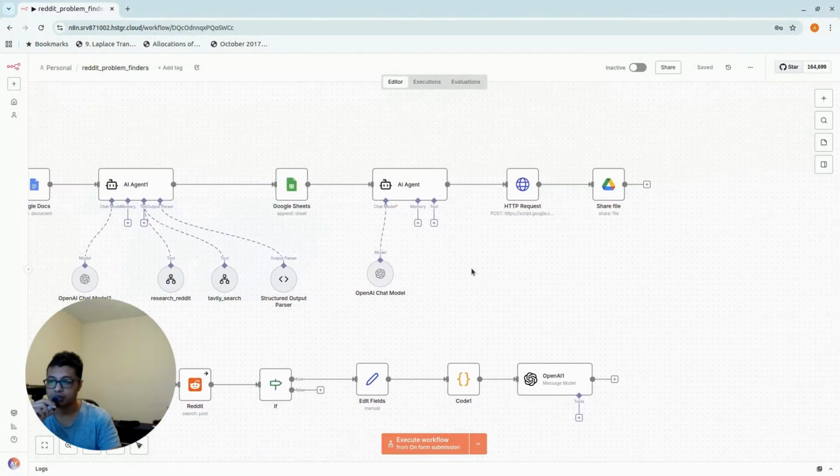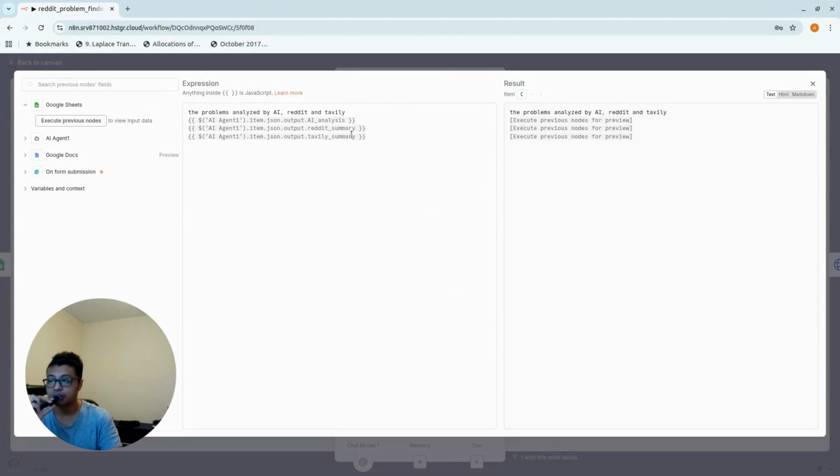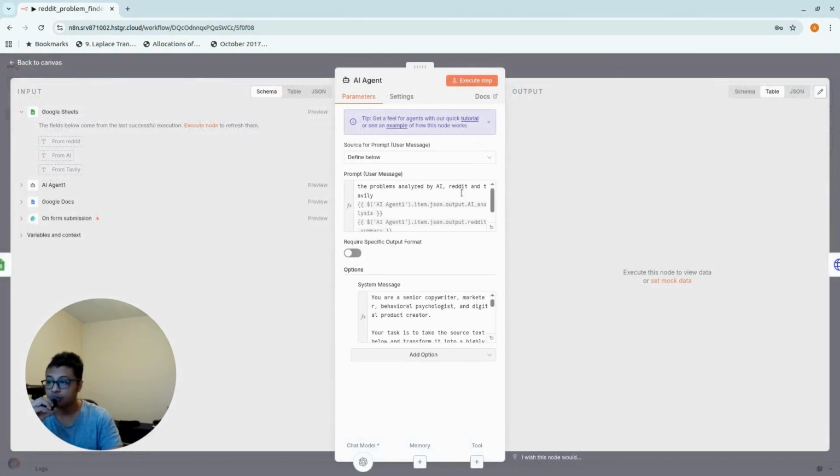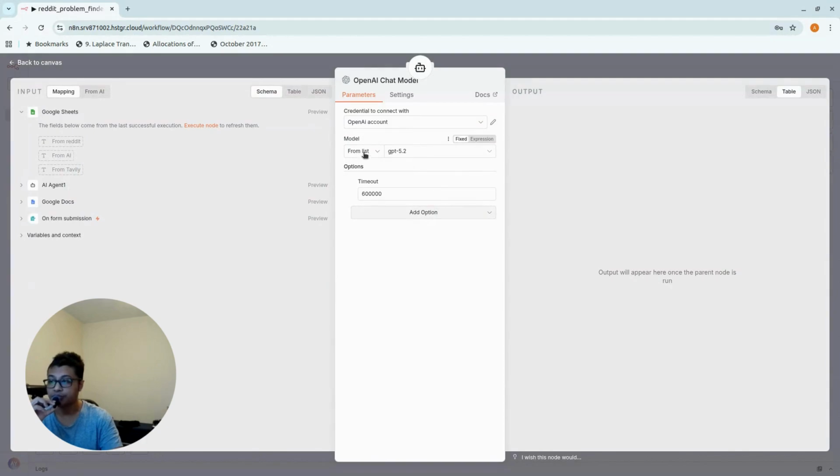And the second part is going to be the content generation, the solution generation. So I'm going to click the AI agent. Now we have three inputs, basically: the AI analysis, the Reddit summary and the Tavily summary. And from there, they are the input for the AI. Before we go further, as you can see, the AI agent that I'm using to generate the content is essentially GPT 5.2. You can use something else, it's really up to you, but I think this is one of the best new ones.